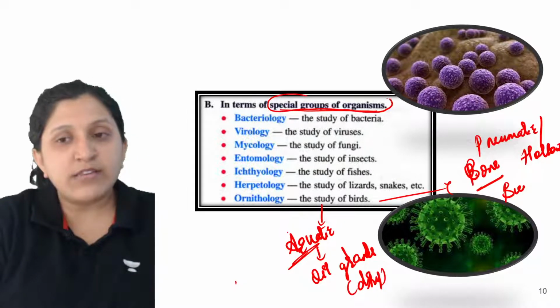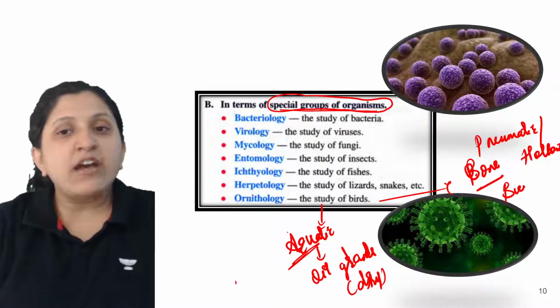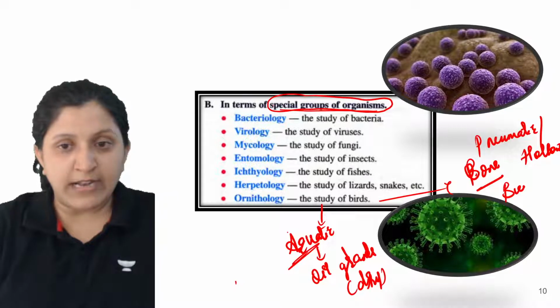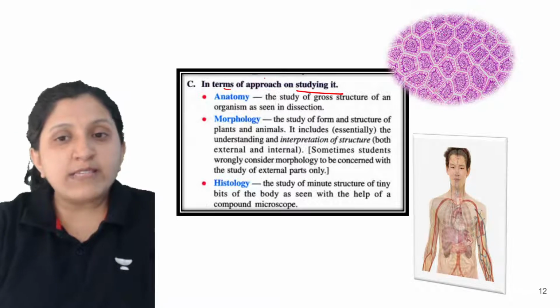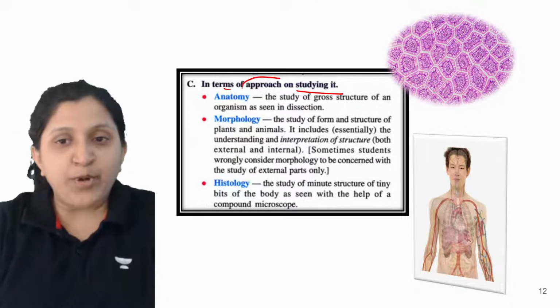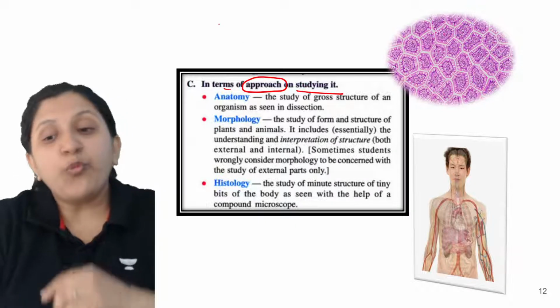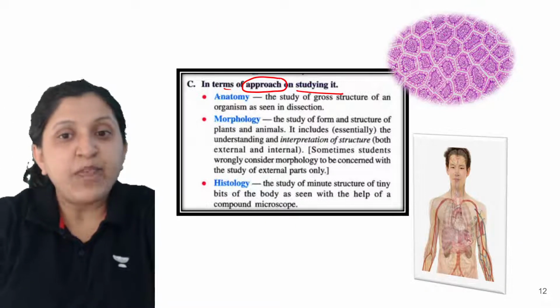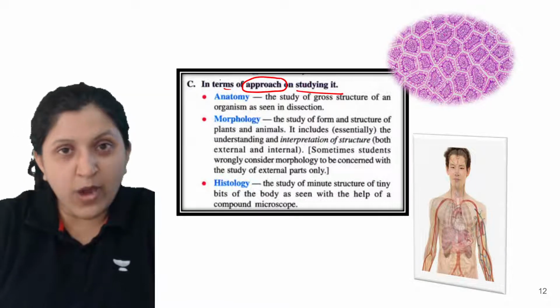This can be asked in your exam: what are the special groups of organisms, and mention the different branches. Or they can ask in terms of approach. In terms of approach to studying, for all the branches you saw, the study has to be done. So what study are you going to do?